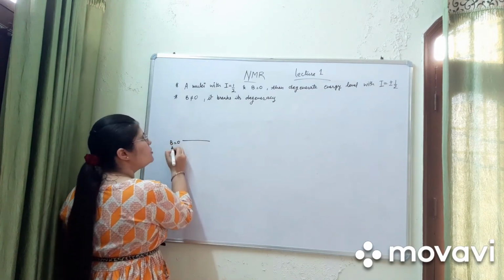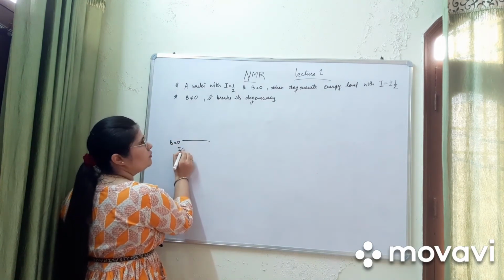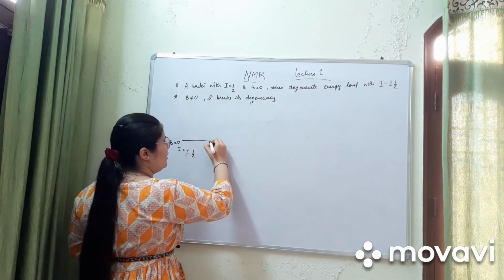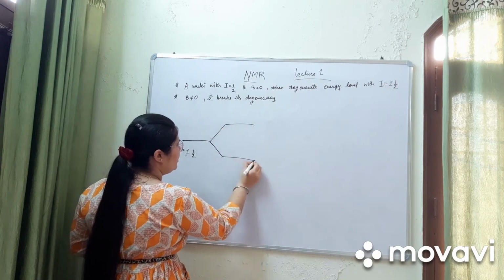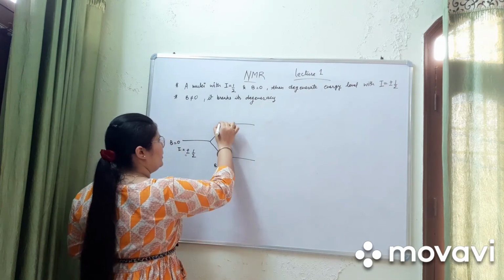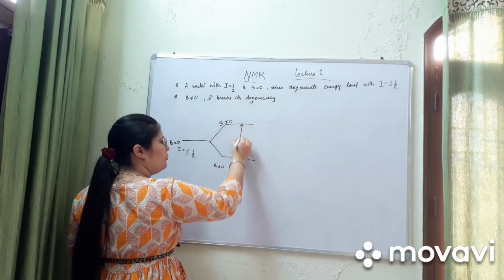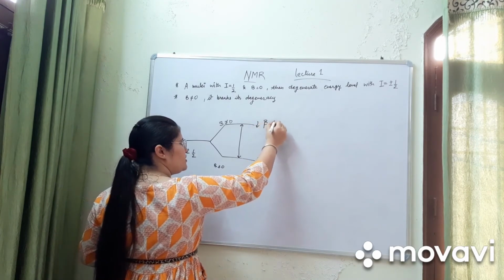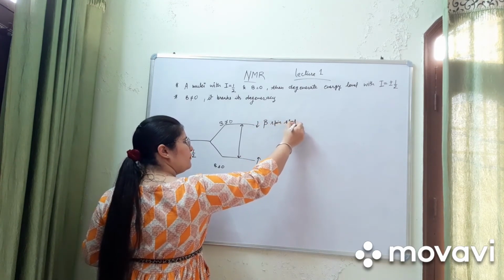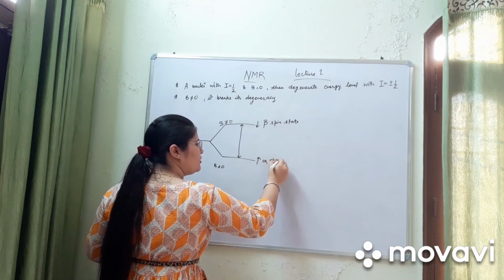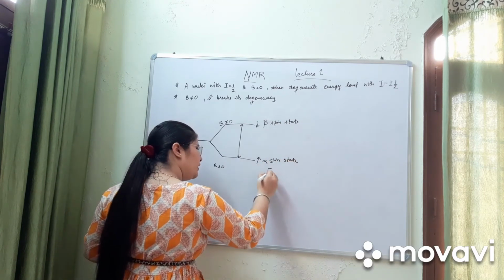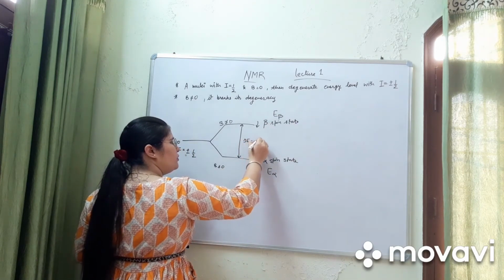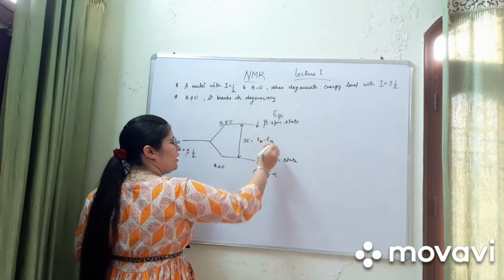When B is equal to 0, then mI is equal to plus minus 1/2. When B is not equal to 0, then the degeneracy breaks between two states. This is the beta spin state and this is the alpha spin state, or we can say E alpha and E beta. ΔE is equal to E beta minus E alpha.